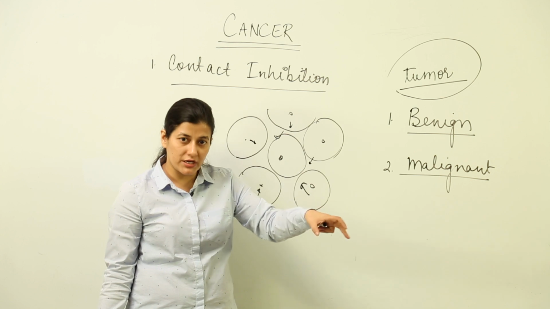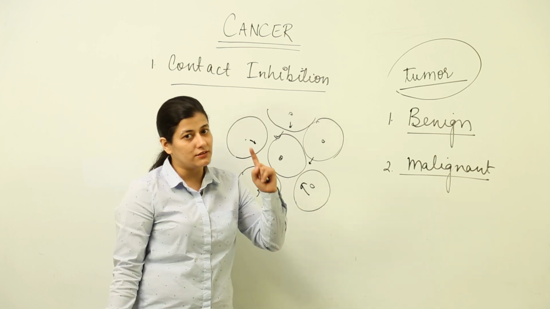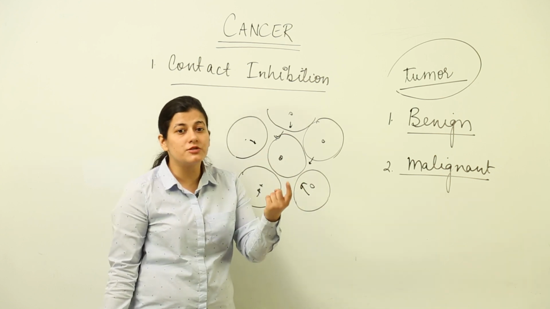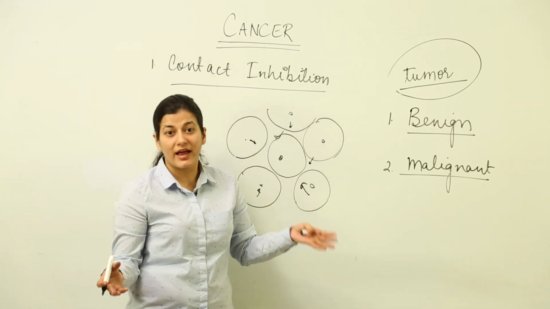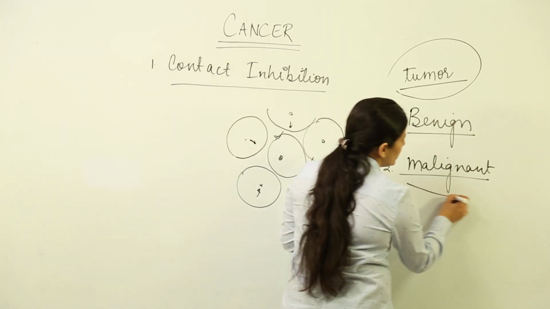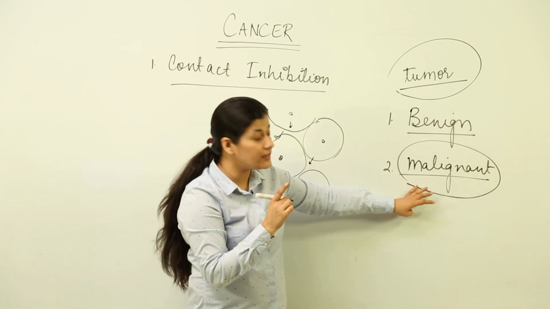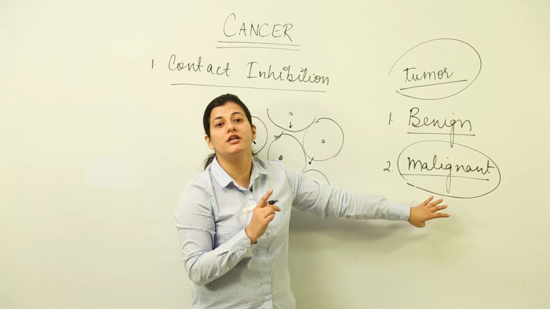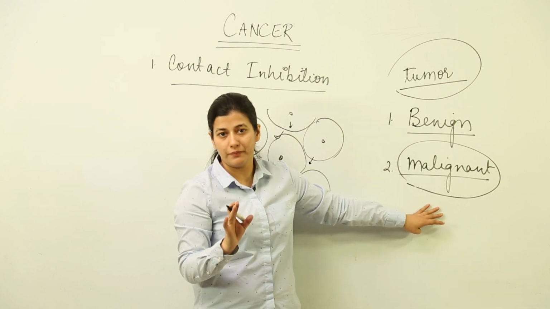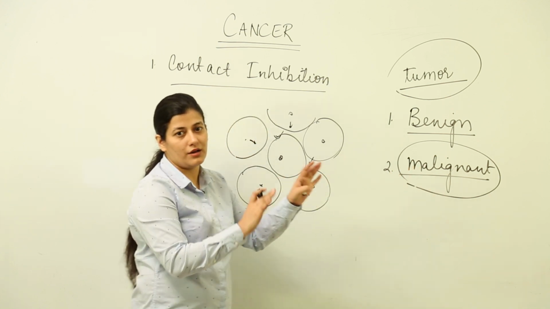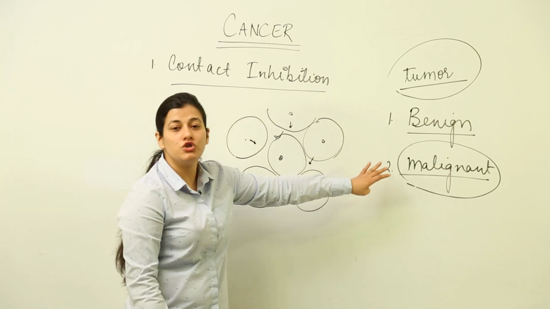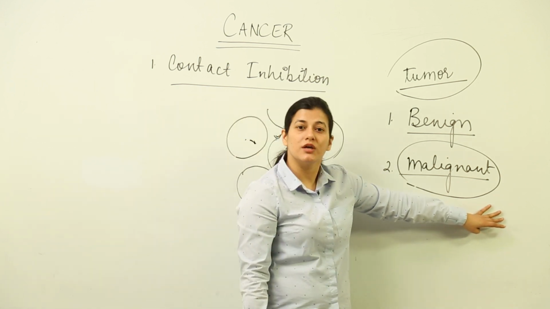Wherever they reach, they are going to make sure that the tumorous property is spreading out, and that leads to a condition known as malignant. This malignant tumor leads to a condition known as cancer. Now you are infected with a killer if the tumor has reached a stage which is malignant.